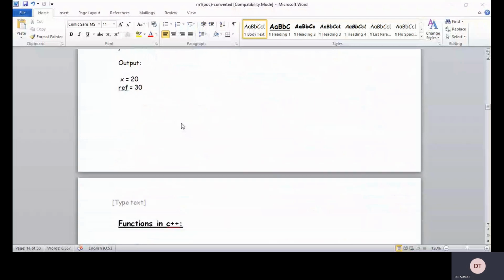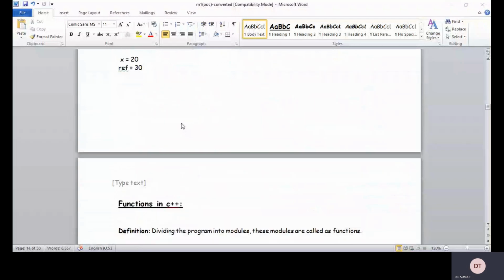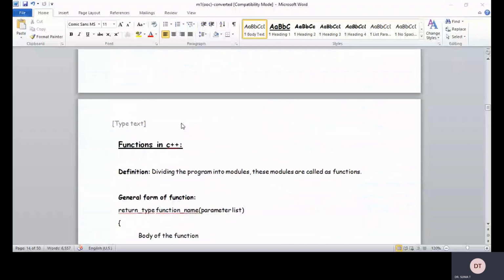Now, let us come to functions in C++. As I already mentioned, functions become the building blocks of the C++ programming language. So how do we say they are the building blocks? By dividing the program into modules. These modules are called functions.